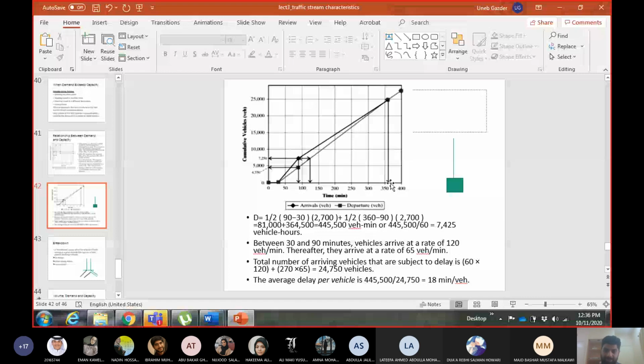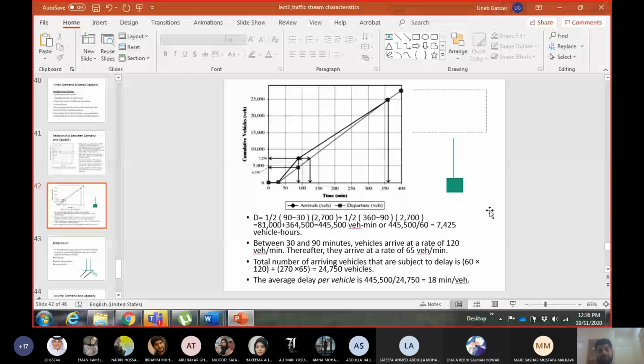So the delay which is caused because of this 1 hour is not faced only by the vehicles which are arriving in this 1 hour. It is faced by any vehicle which is coming from time 30 to time 360, because the queue starts at time 30 and it will dissipate at time 360. So whoever comes during the time of the queue has to join the queue and will face some delay. Okay, so how many vehicles will face the delay?